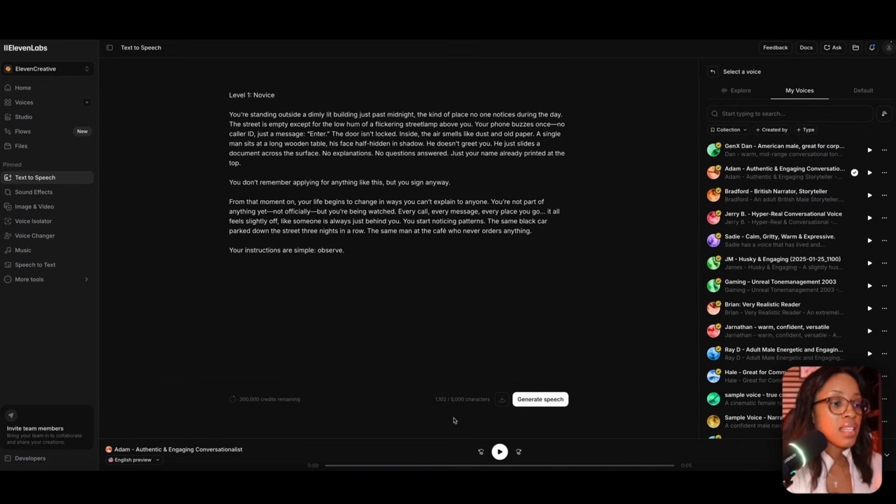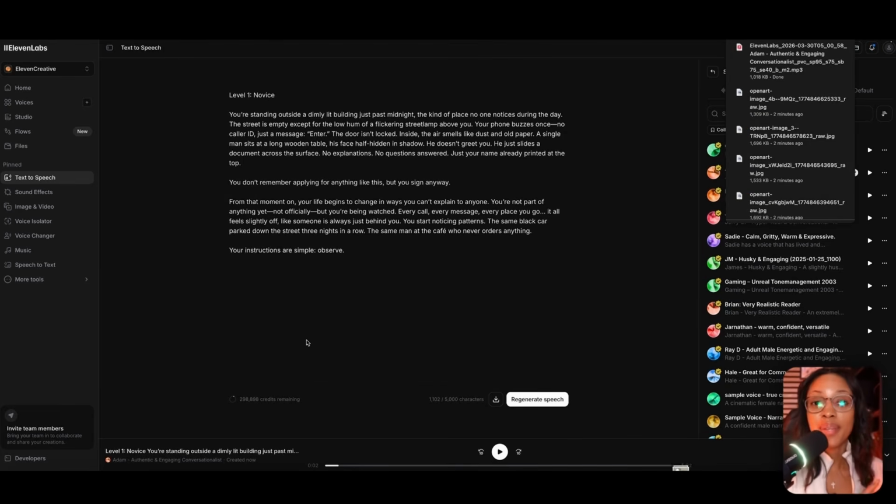Once I have this, the next thing I need to do is click where it says generate speech. Once you have your speech generated, you want to take a listen to it and ensure that it sounds right. If there are any changes you want to make, make those changes. Once you're happy with it, you just need to click where it says download, and it's going to be downloaded to your computer.